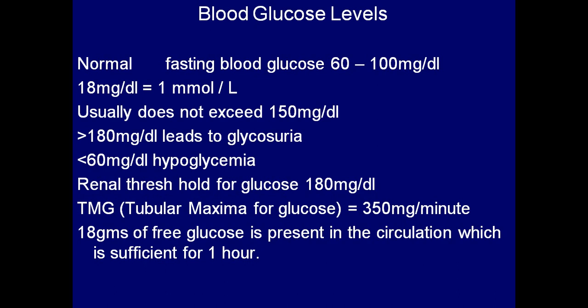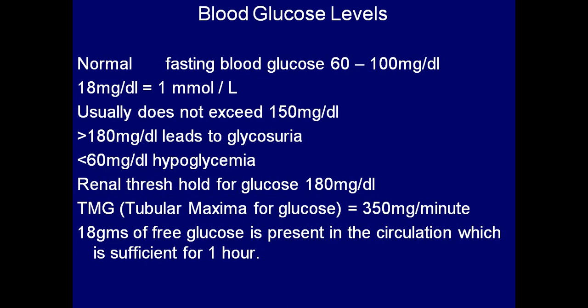Usually it does not exceed 150 milligrams per deciliter. Normally in healthy individuals, blood glucose concentration will not increase more than 150 milligrams per deciliter. If the glucose concentration exceeds 180 milligrams per deciliter, then what will happen? The glucose will start excreting in urine, and that condition is called glycosuria.